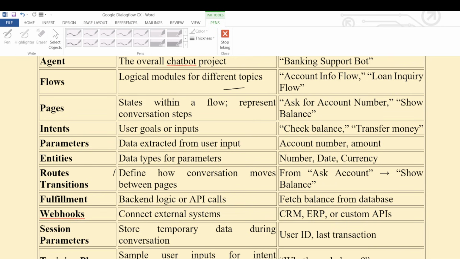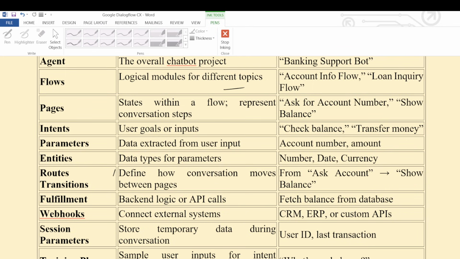That information is data extracted from user input. Parameters are nothing but data we need to extract from the user input, based on the user context. Extracted parameters are data extracted from user input, suppose account number or amount. How to extract information from the user context or user utterances? That information is always stored in the parameters. Now I hope all of it is clear.